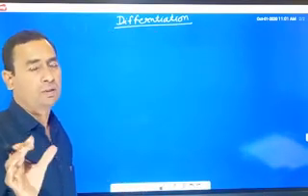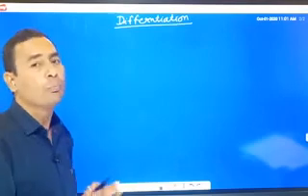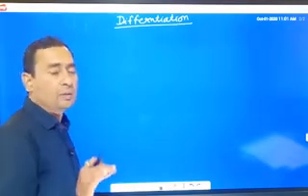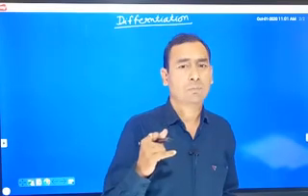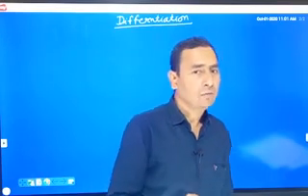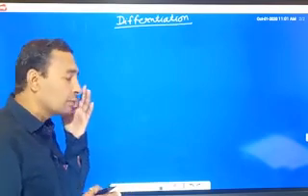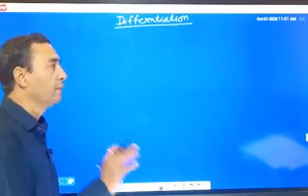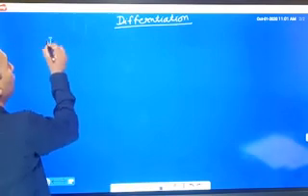New topic: differentiation. What is differentiation? Differentiation is very useful in physics. This is a branch of mathematics, but it is used again and again in physics. Before reading some formulas of differentiation, we take some definitions about differentiation. First definition is constant.